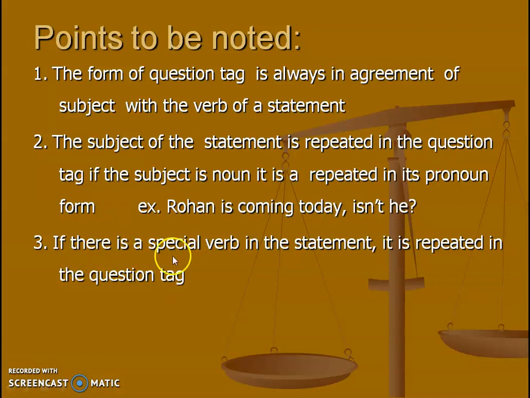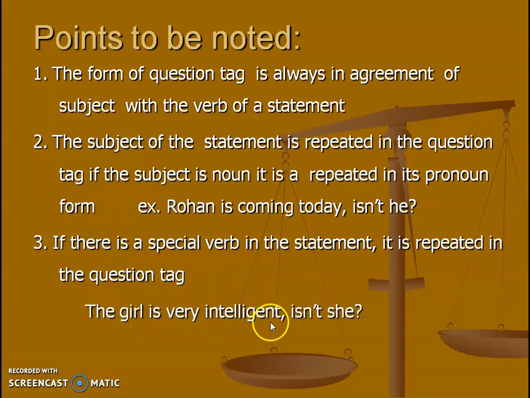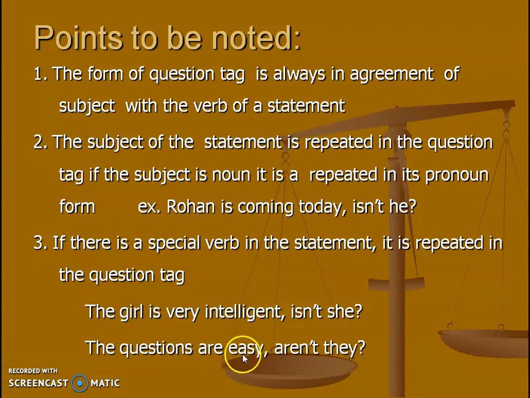If there is a special verb in a statement, it is repeated in the question tag. For example, the girl is very intelligent. Here the special verb is is. It is repeated in the question tag as isn't she. The questions are easy. The special verb here is are. It is repeated in the tag. The answer is aren't they.